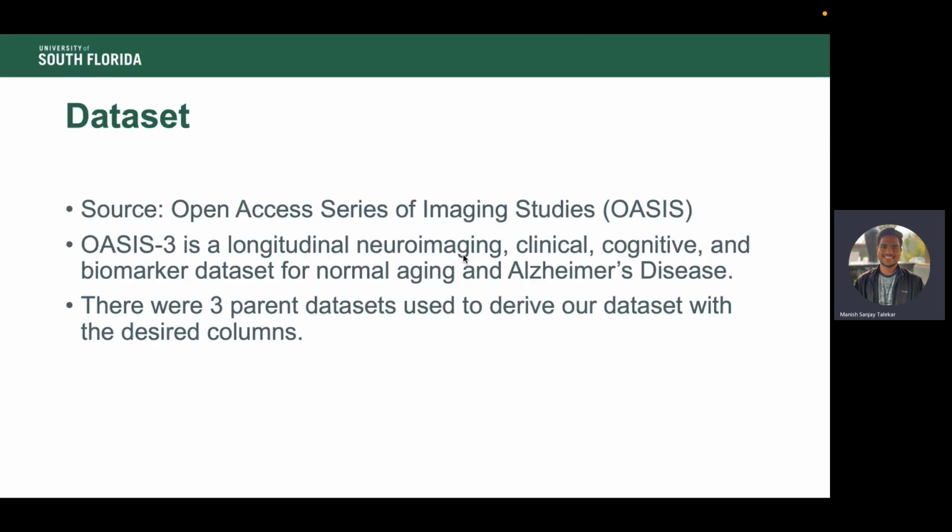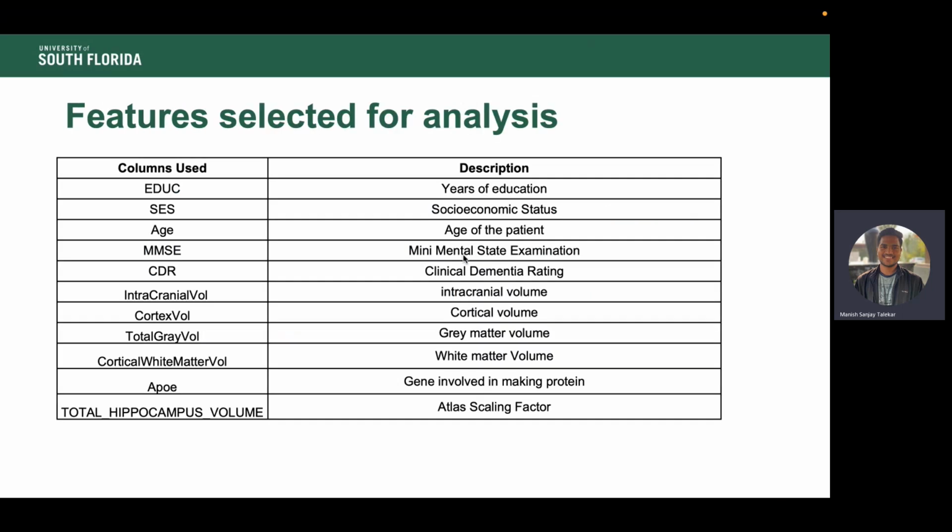In order to obtain the dataset, we requested access to an organization called OASIS, which is Open Access Series of Imaging Studies, that aims at making such types of datasets available for research purposes. These columns were selected after reading a few research papers on the subject. These features are mainly detected by experts from MRI scan images. All columns have a detailed description in our report.